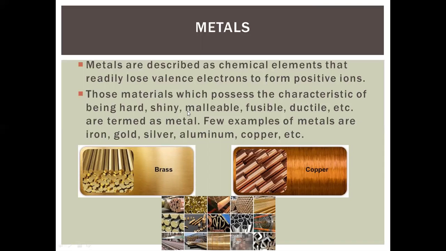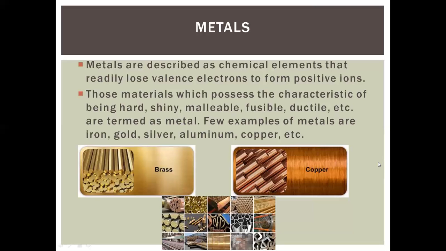And what are the basic physical characteristics of metals? Metals are hard, shiny, malleable, fusible, ductile, etc. All these terms we use with metals. A few examples of metals are iron, gold, silver, aluminium and copper. All of these metals are found as elements in the earth's crust.